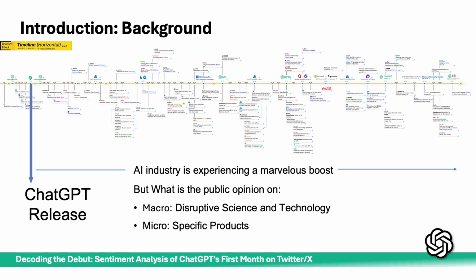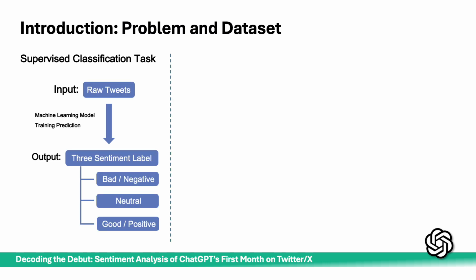In terms of marketing, it is also valuable to know the public or user's opinion to guide the development of a product. Based on our previous domain knowledge, we decided to conduct a sentiment analysis of ChatGPT's first month on Twitter. We defined it as a supervised classification task. The input is a raw tweet. The output is one of 3 labels: bad, neutral, or good. The goal is to train a model that generalizes well to unseen tweets.